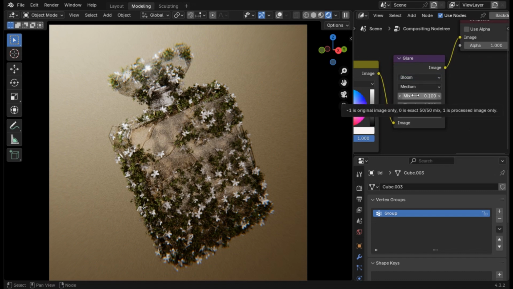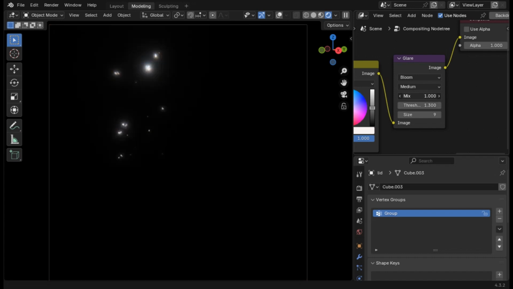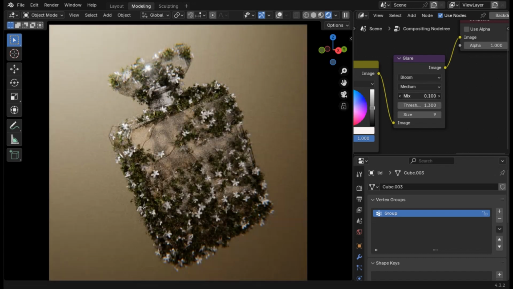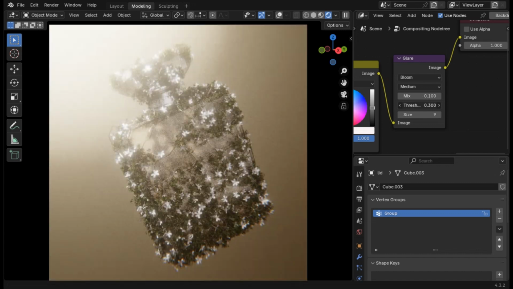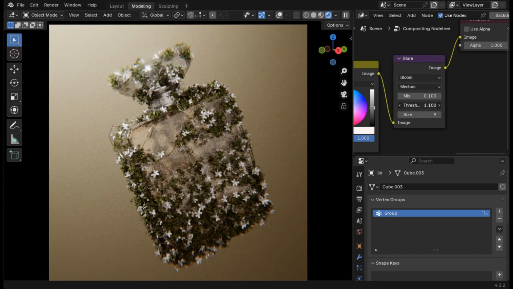I set this one to blue with a mix of minus 0.1. The more you increase it, the more the scene disappears and only the effect remains. And the threshold controls which values bloom when the light is stronger. If you set this lower, everything will bloom because there is light everywhere.